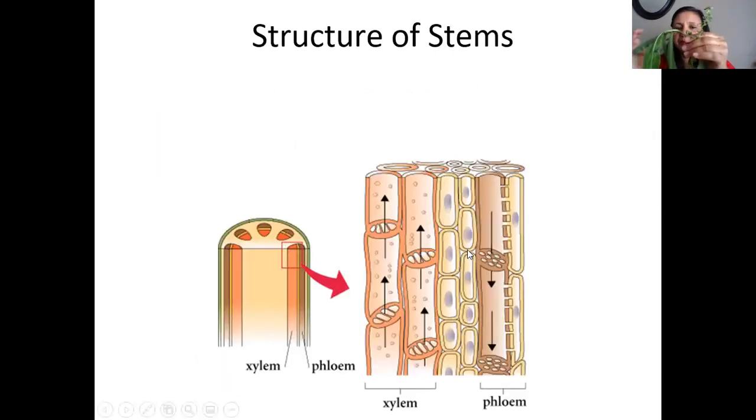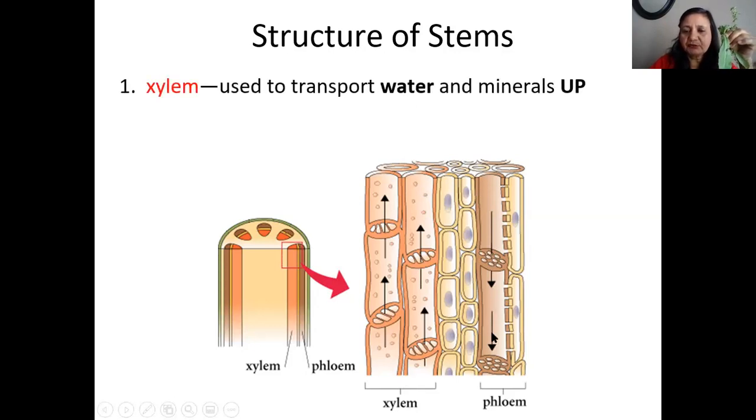So, the structure of the stem again. In the stem, you can see xylem and phloem if you look through a microscope. It's just like two-way traffic. Xylem takes all the water up, and phloem takes the food down. So for xylem and phloem, if you just remember one, the opposite is the other. When you have to study anything in a pair, try to remember one thing. So who takes the water up? X, Y, xylem, right? Then the food flows down through the phloem, right? So can you remember now?